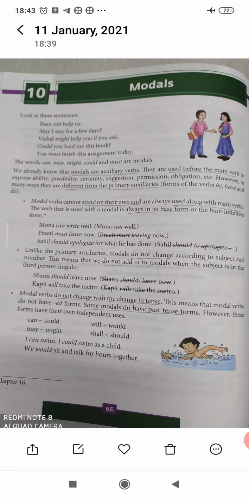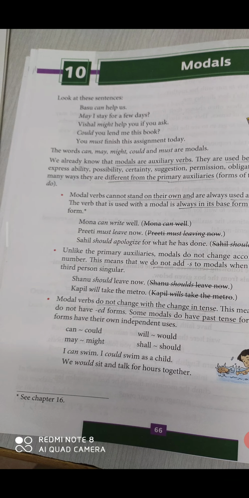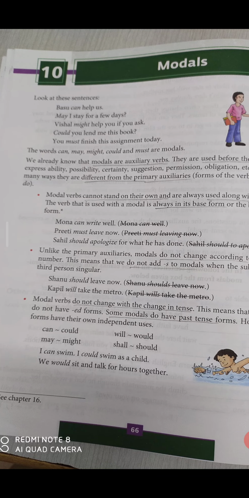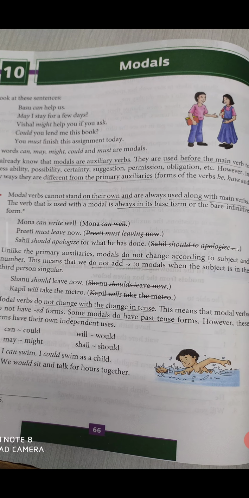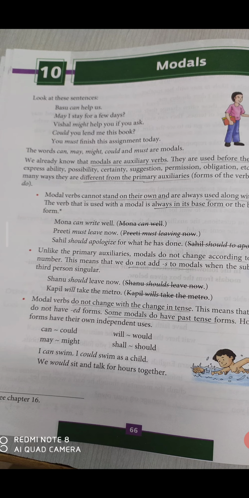We had already seen it. We already know that modals are auxiliary verbs. They are used before the main verb to express ability, possibility, certainty, suggestions, permission, obligation, etc. However, in many ways, they are different from the primary auxiliaries, that is, forms of the verbs be, have, and do.